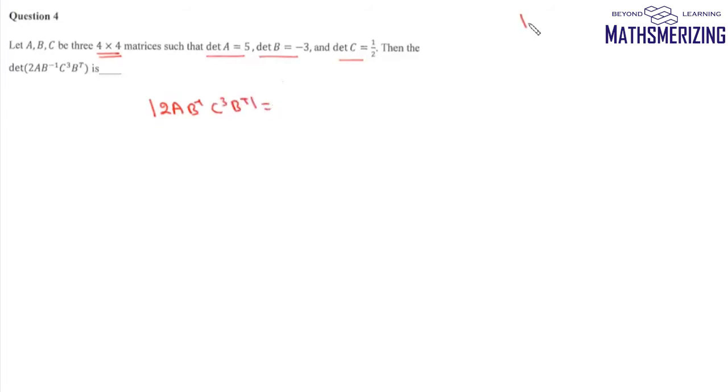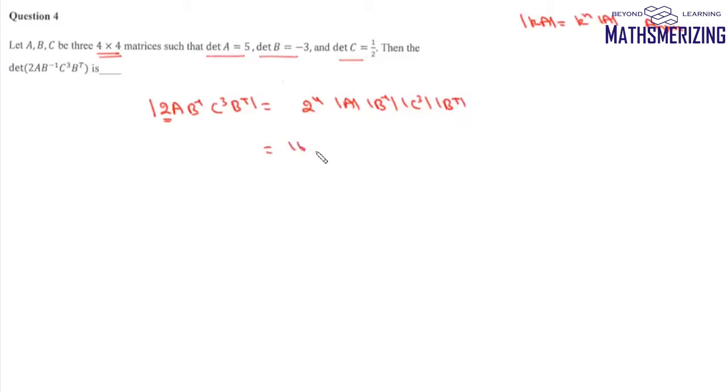Now we know that determinant of k into A is k to the power n into determinant of A, where order of A is n cross n. So we can take this 2 out. Then we can write this as 2 to the power 4, determinant of A, determinant of B inverse, determinant of C cube and determinant of B transpose.